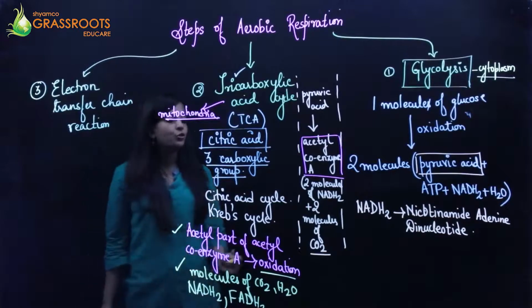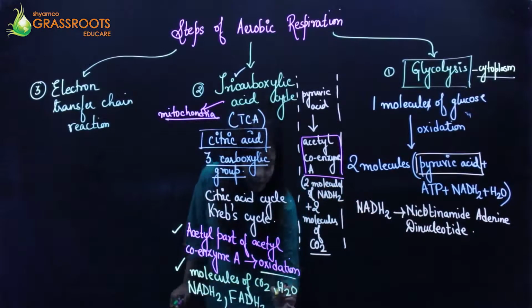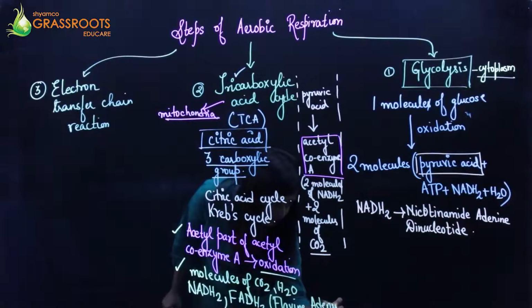Just like NADH2 is nicotinamide adenine dinucleotide, similarly FADH2 stands for flavin adenine dinucleotide.